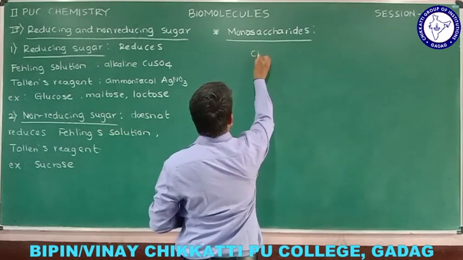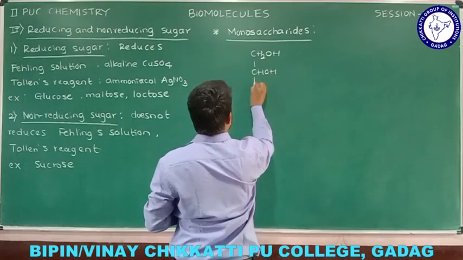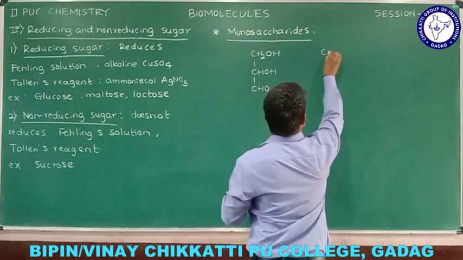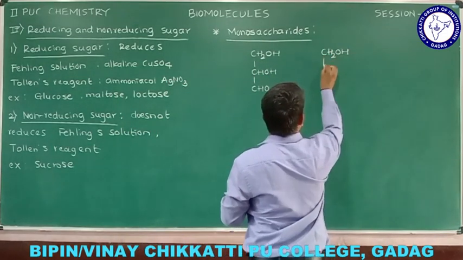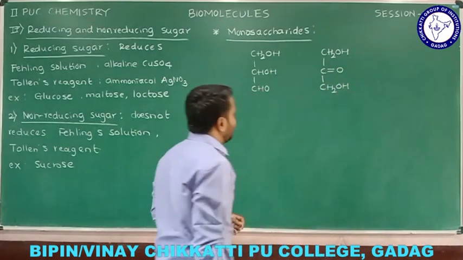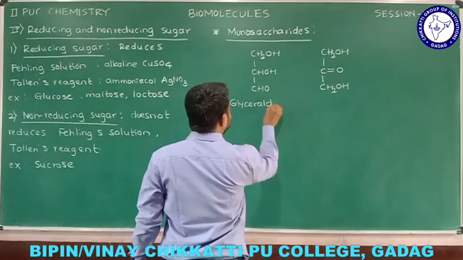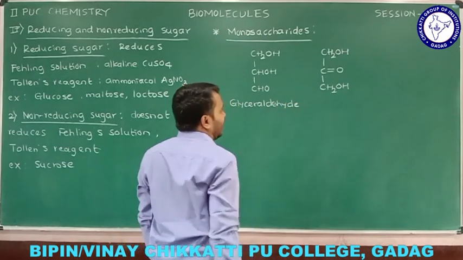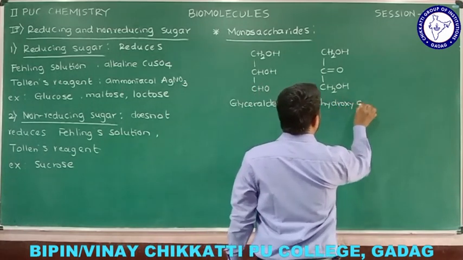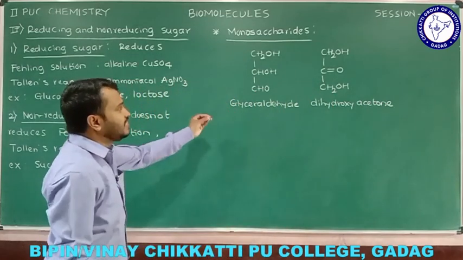If you consider CH2OH, one example I am going to consider. So this is one carbohydrate, later I am going to explain about that, and one more I am going to consider, that is CH2OH, C double bond O, and CH2OH. Let me write the names of these. This is glyceraldehyde, and the second compound is dihydroxyacetone. So these two are examples of monosaccharide.